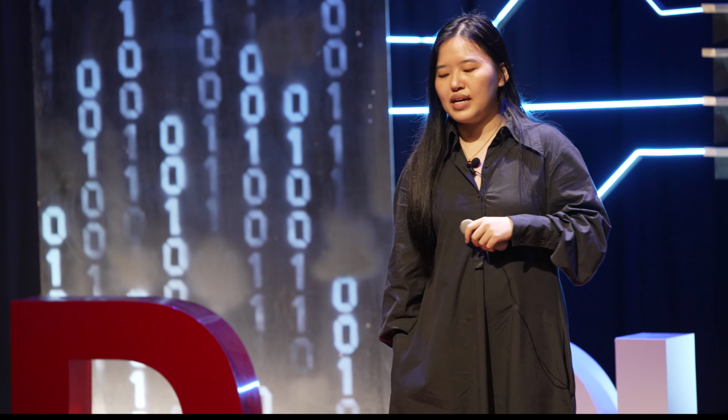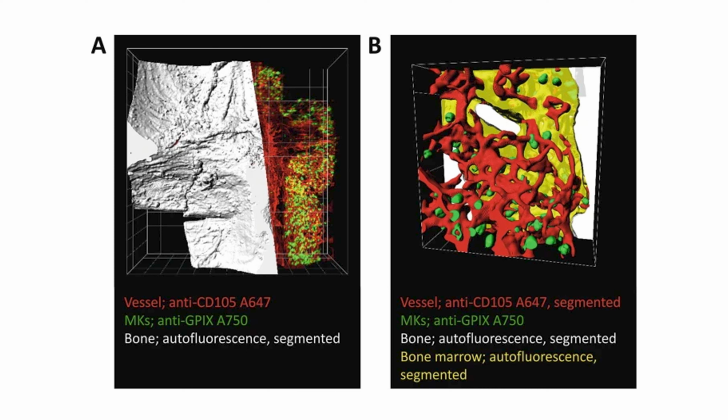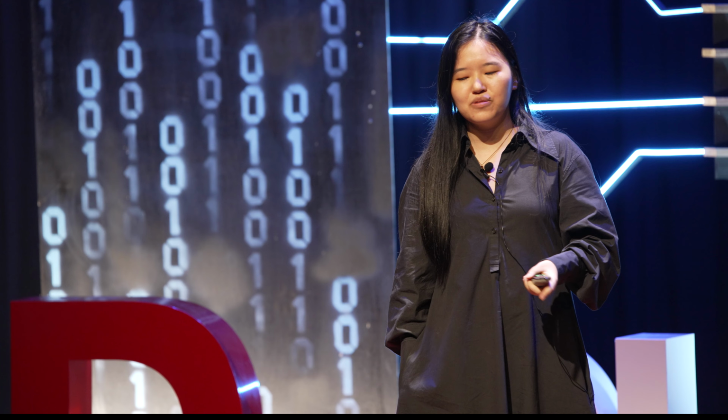Tissue clearing has also been really important for bone marrow research. So here, Maximilian Gorilashvili's team has cleared mouse femurs. And we can see here that the blood vessels are shown in red. The megakaryocytes, which are cells that produce platelets, are shown in green. And the white is just the bone. So through this research, we found that previous 2D imaging has shown that the size of megakaryocytes was relatively small, but now we understand that they're actually a lot bigger than the 2D images led us to believe. We also understand that the distance between megakaryocytes and the blood vessels that they secrete the platelets into is actually a lot longer than we thought as well.